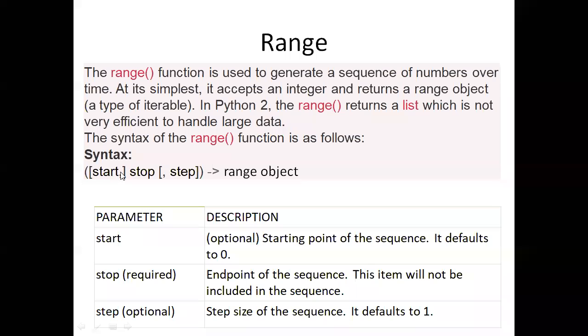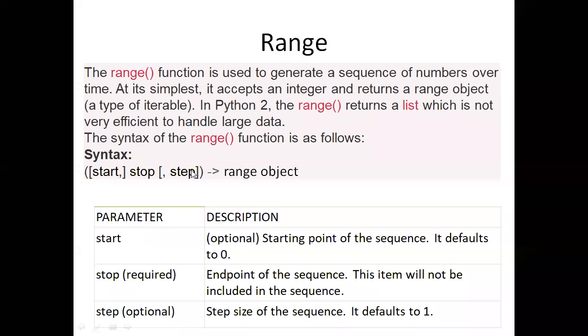The syntax of range contains 3 parts: start, stop, and step. From which number you are supposed to start, mention the start value. Up to where, mention the stop. And step is nothing but generating the next number.